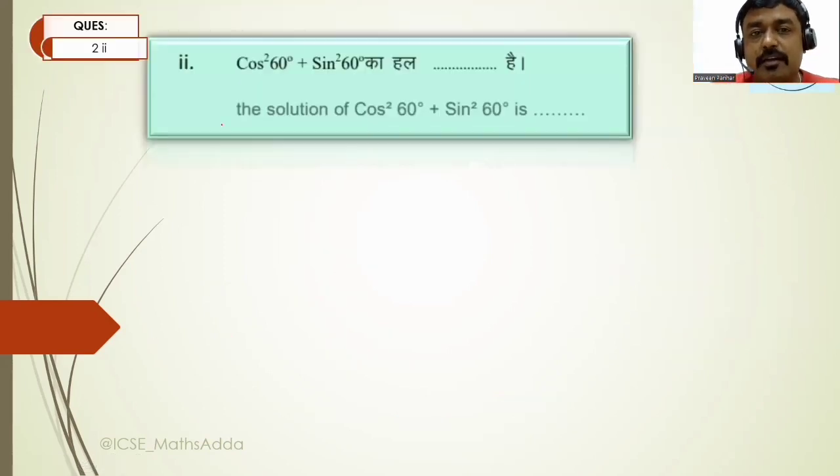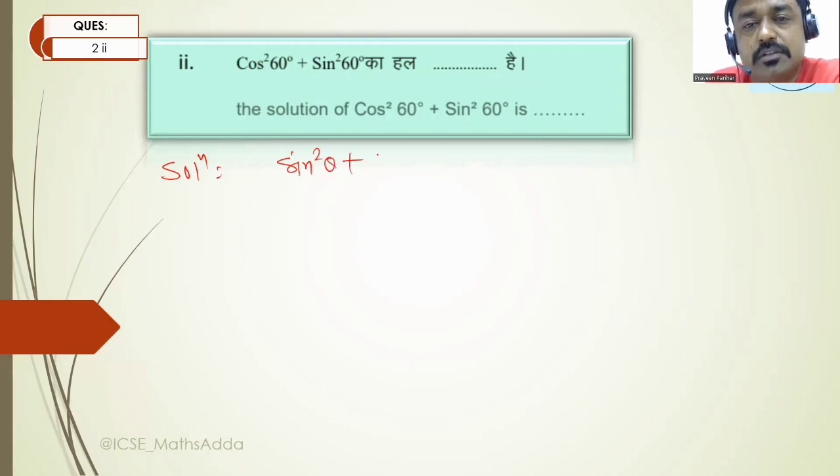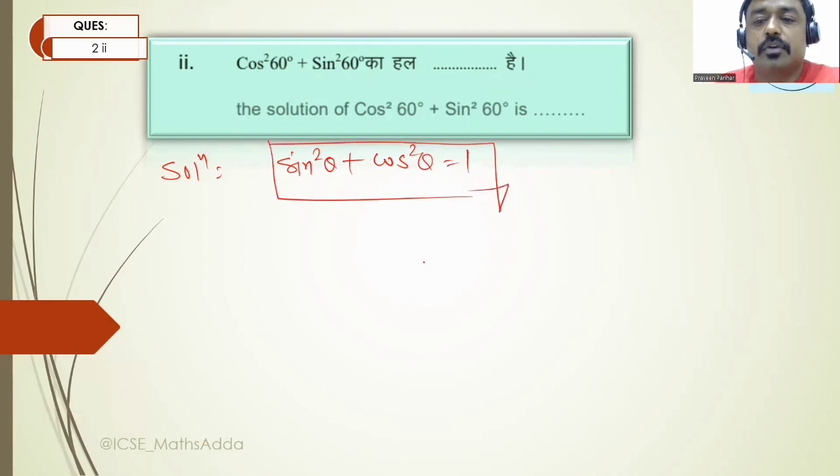Here we have a question: cos square theta plus sin square theta is equal to what will be the value? If you know an identity, you know that sin square theta plus cos square theta is always equal to 1. This is a standard identity that we have to follow.